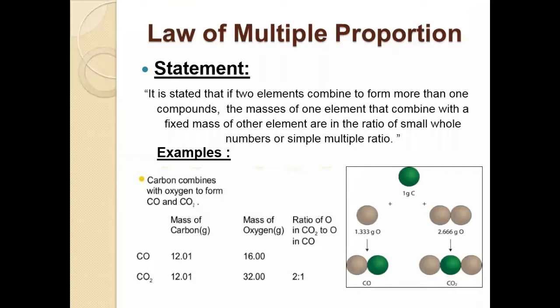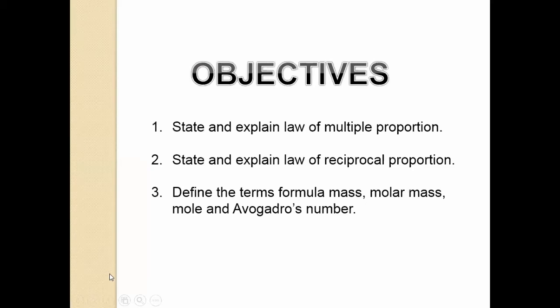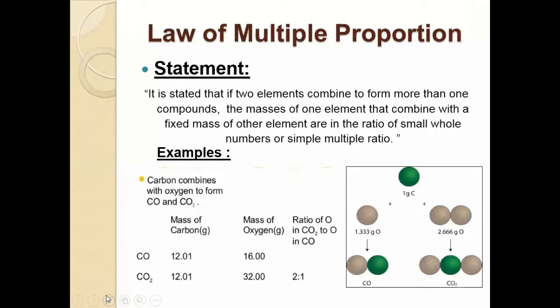Here the example is given, carbon combined with oxygen to form carbon monoxide and carbon dioxide. Mass of carbon here given and mass of oxygen in gram. In carbon monoxide the mass of carbon is 12.01, and in carbon dioxide, the mass of carbon is 12.01.